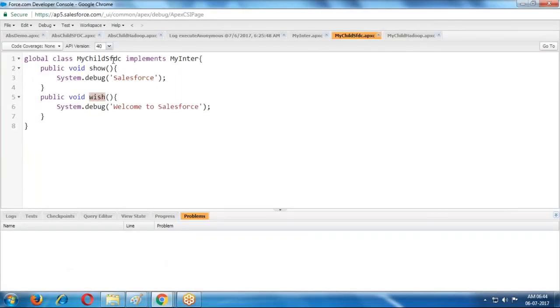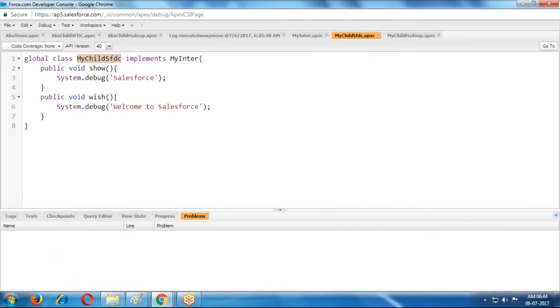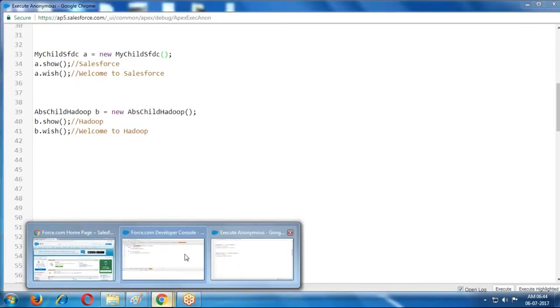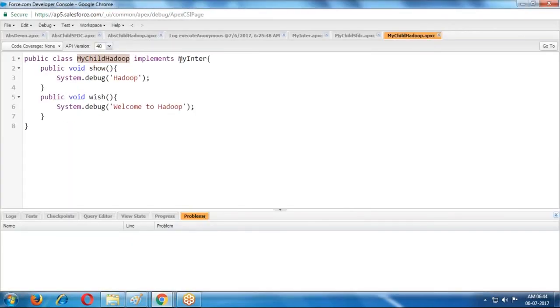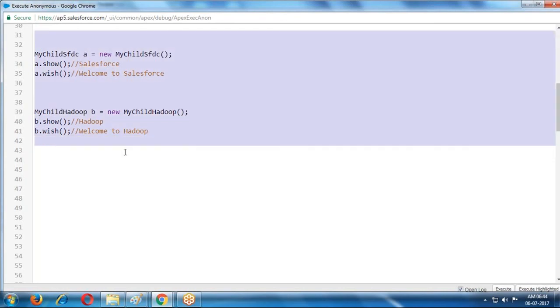The class names: my child SFDC. Now this class name is my child Hadoop. I'm not changing any methods, just the class names only I changed.